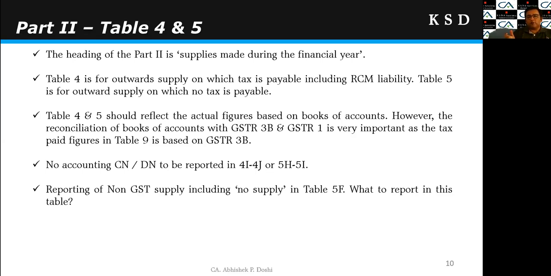So even if I report some of the no supply, which is not supply at all, if I report that figure under this column, it may attract the department's attention for the proportionate reversal of the ITC. So it is better not to report no supply in the GSTR 9 annual return. Let's move forward.